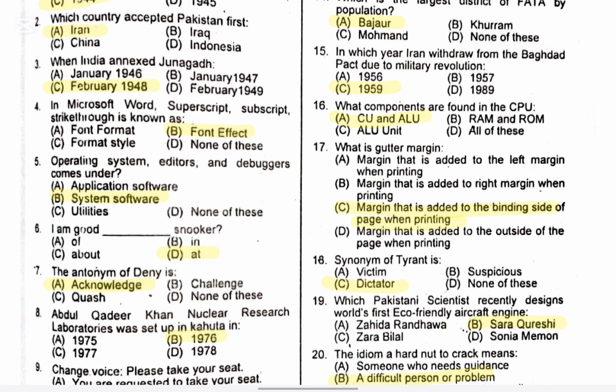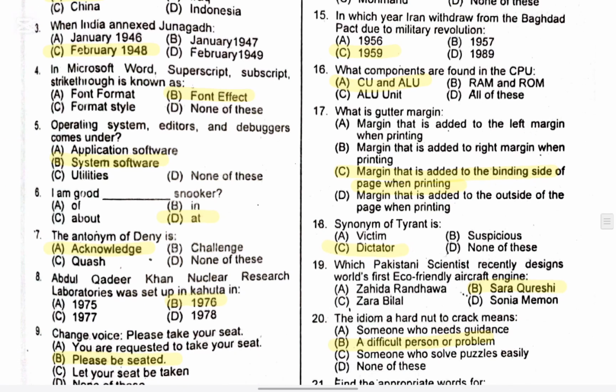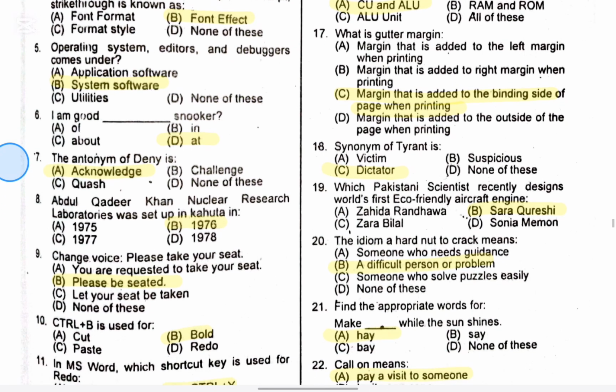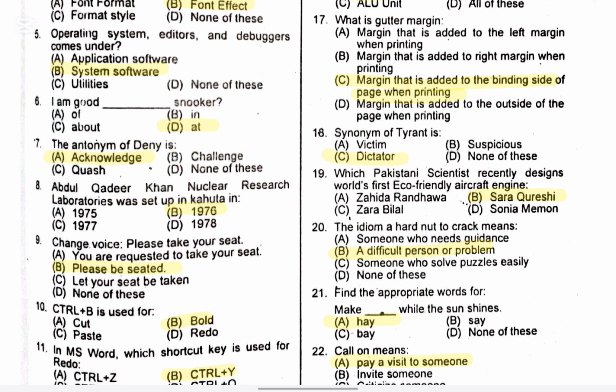Question number 4. In Microsoft Word, subscript strike-through is known as. The right option is B, grunt effect. Question number 5. Operating system, editors and debuggers come under. The right option is B, system software. Question number 6. I am Buddha, dash son of God. The right option is D, at.